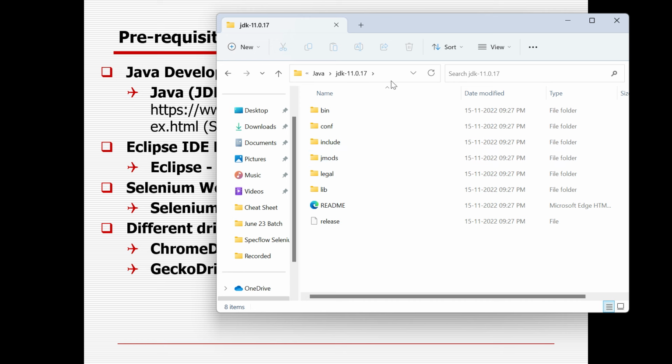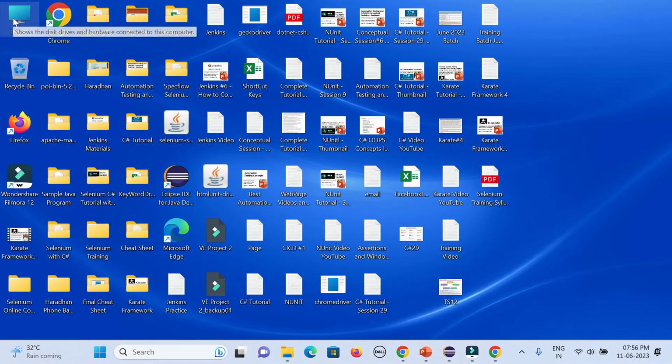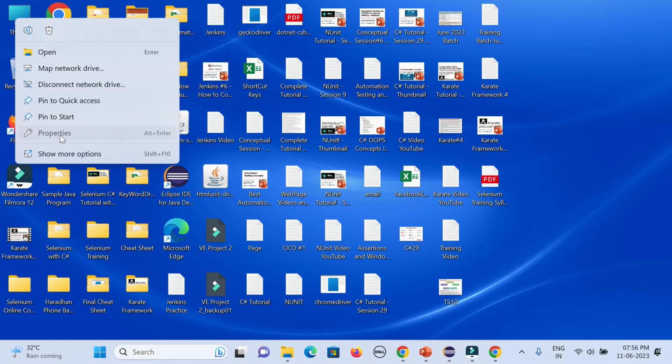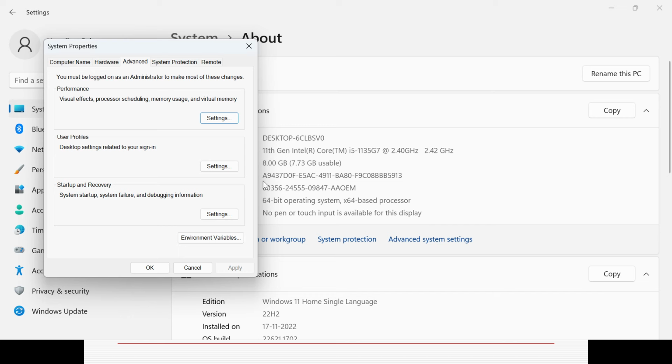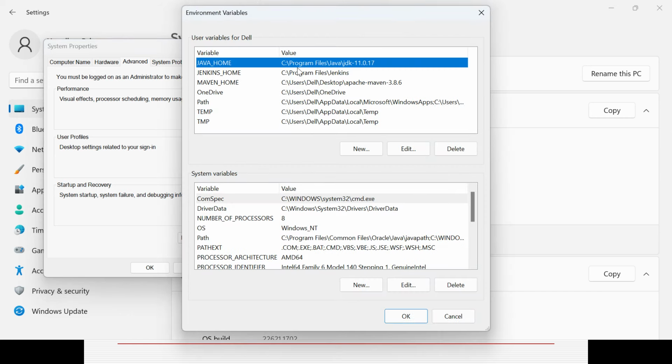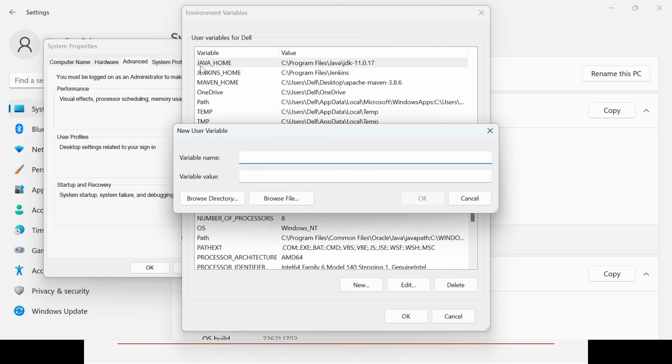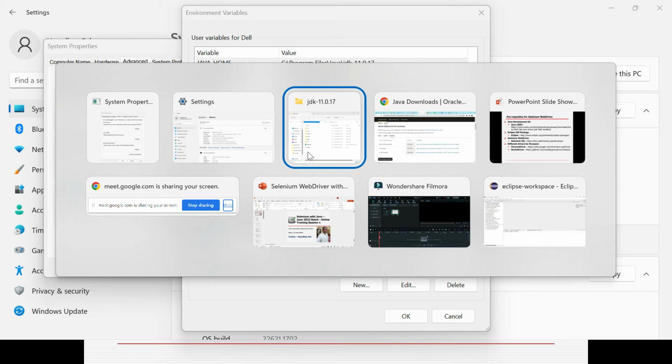After it's installed, you need to select any version, that is the JDK path. You need to copy it, and go to My Computer properties. You need to go to the advanced system settings, then the advanced tab. You need to click on environment variables, and here you need to click on new variable, which will be JAVA_HOME, and that path you need to give here, till that path.